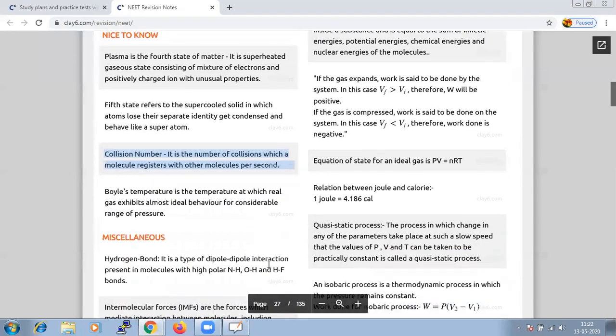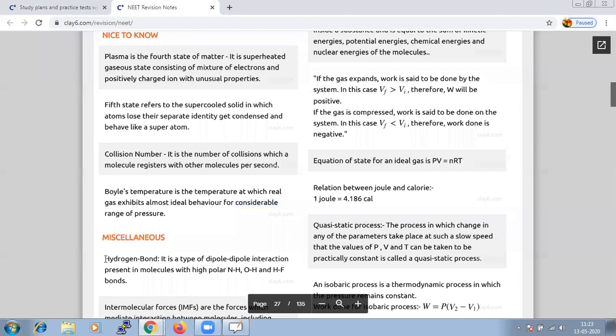And when we discuss Boyle's law, Boyle's temperature plays a major role. Boyle's temperature is the temperature at which a real gas exhibits almost ideal behavior over a considerable range of pressure. Hence these points are highlighted just for easy revision, so that you are able to get the answers without preparing the entire chapter.